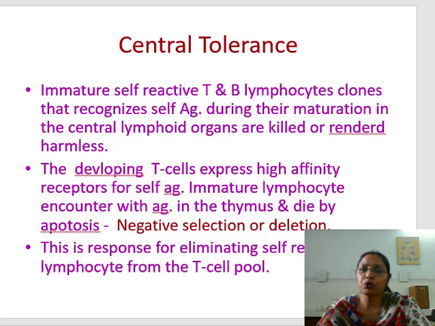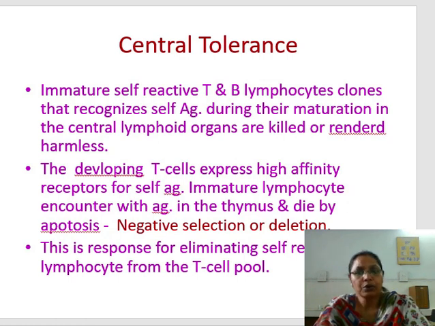Now tolerance can be of 2 types, central tolerance and peripheral tolerance. The immature self-reactive T and B lymphocyte clones that recognize self-antigen during their maturation in the central lymphoid organs, like the thymus and the bone marrow, are killed or rendered harmless. So as soon as these T and B lymphocytes recognize our tissue or cellular antigen, they are killed or become harmless, so that there is no generalized reaction against our cells and tissue antigens.